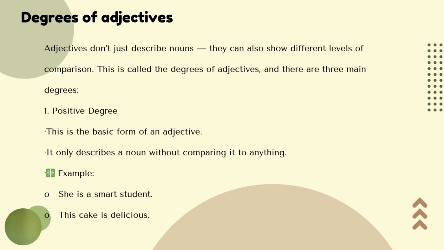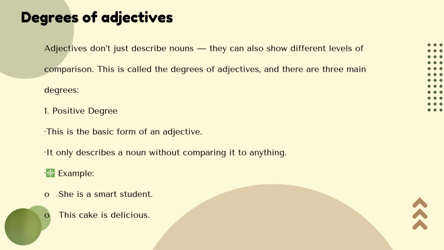Okay, next, degrees of adjectives. Adjectives don't just describe nouns. They can also show different levels of comparison. This is called the degree of adjectives, and there are three main degrees. Degree of comparison, I think you've heard this before when you were in high school. It's like comparing. One of the characteristics of adjectives is that they can be compared.